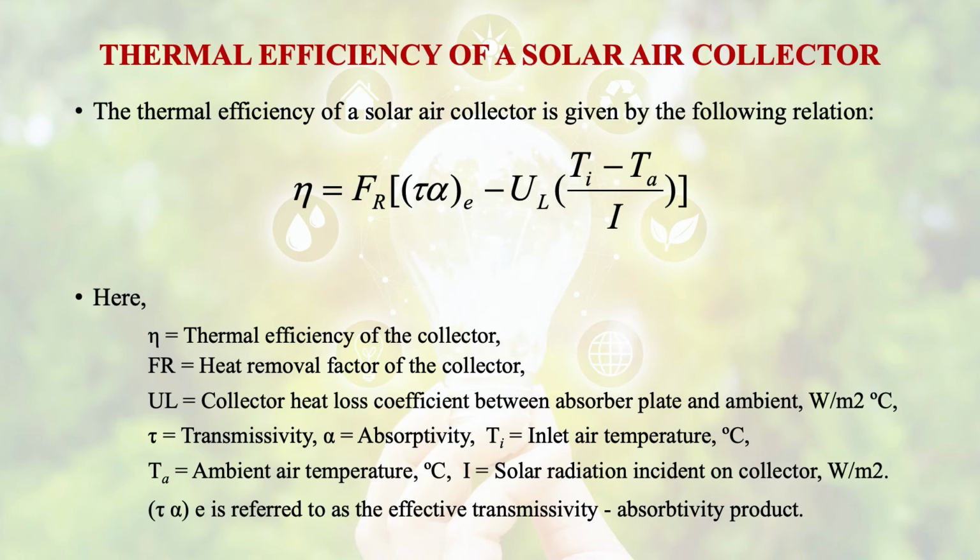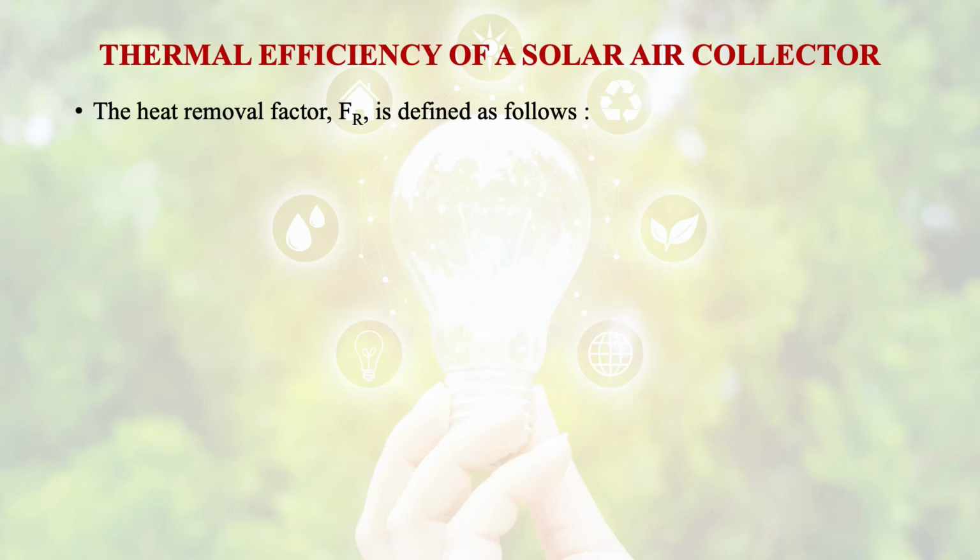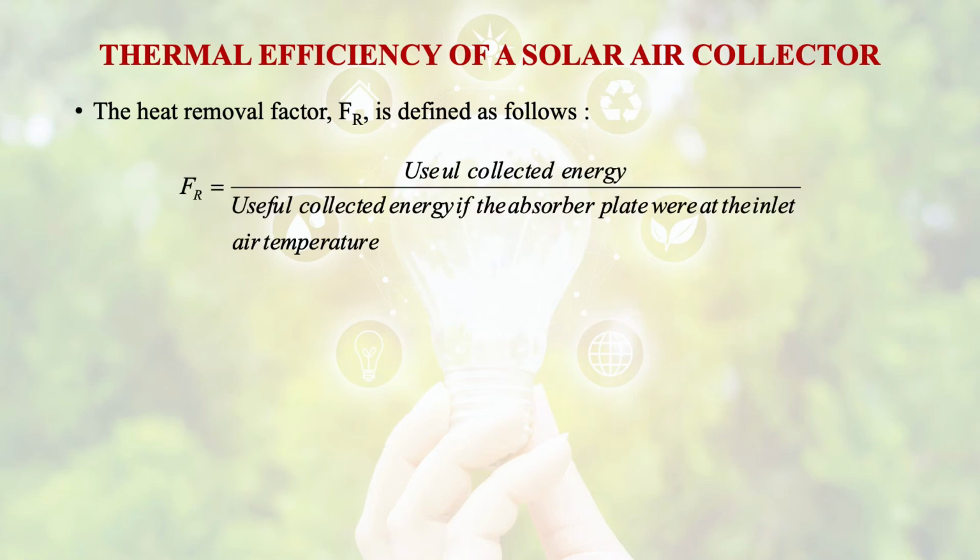If we talk about this (tau alpha)e, it is referred to as the effective transmittivity absorptivity product, where tau is transmittivity and alpha is absorptivity. Collectively we call it the effective transmittivity absorptivity product. So let us discuss how this heat removal factor of the collector is calculated. The heat removal factor is the ratio of useful collected energy to the useful collected energy if the absorber plate were at the inlet air temperature.